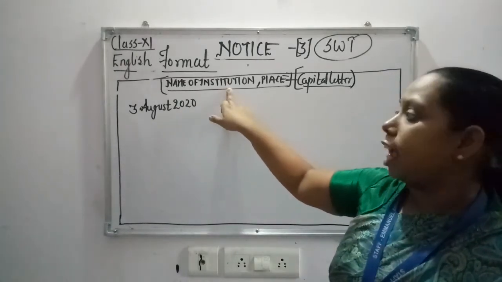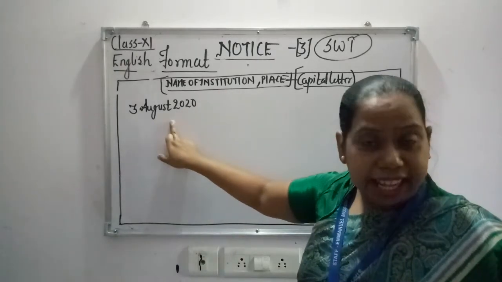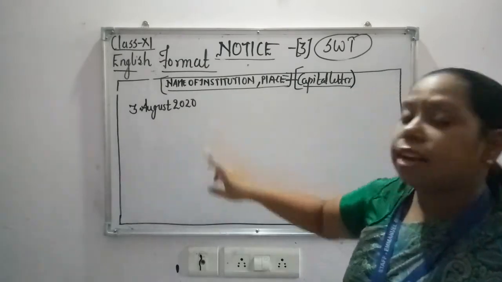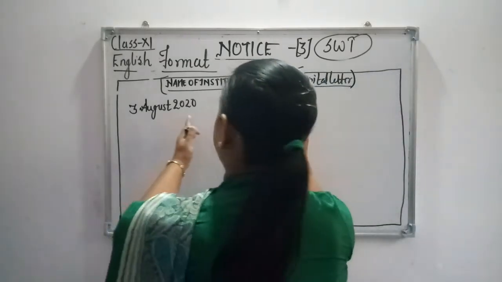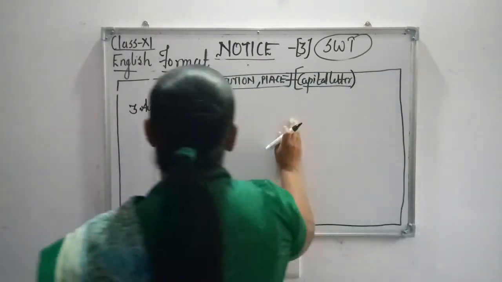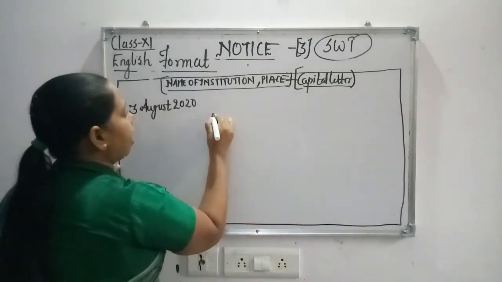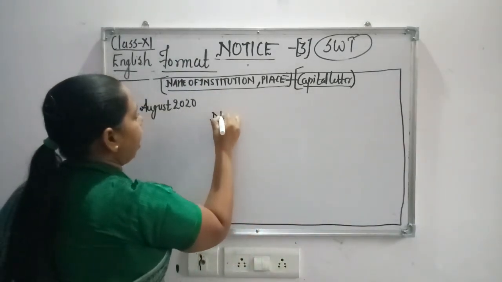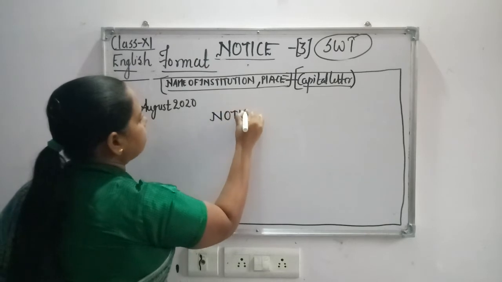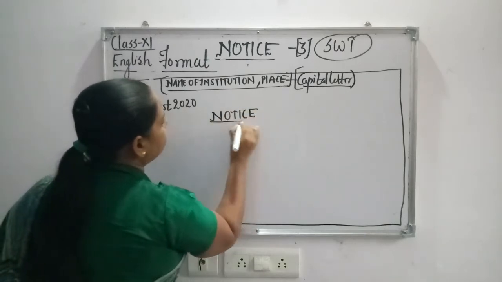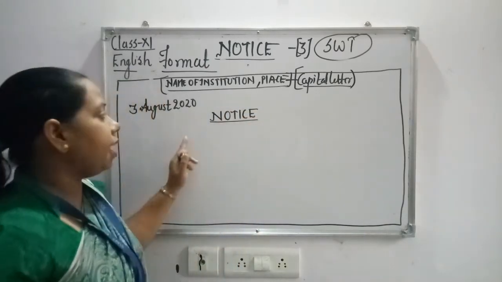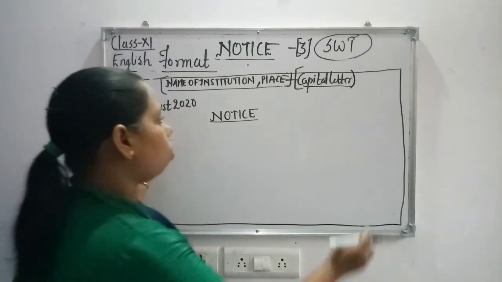Name of the institution, leave one line. Date in expanded form, leave one line. Write in the center the word notice. Leave one line and write in the center N-O-T-I-C-E. Notice, underline it, in very broad letters, with equal spacing.